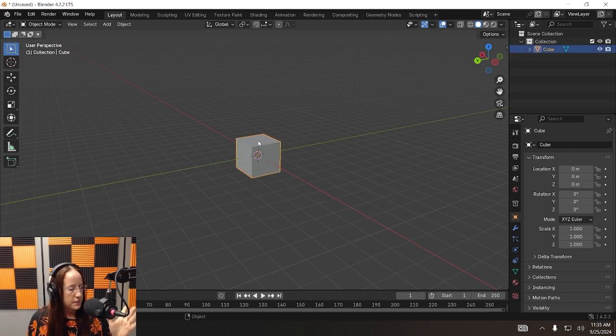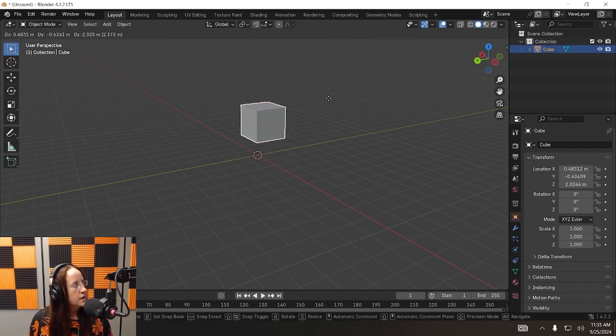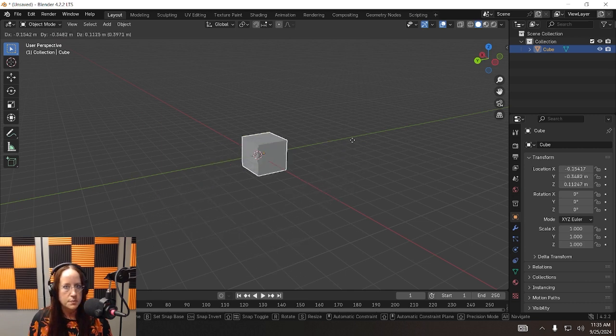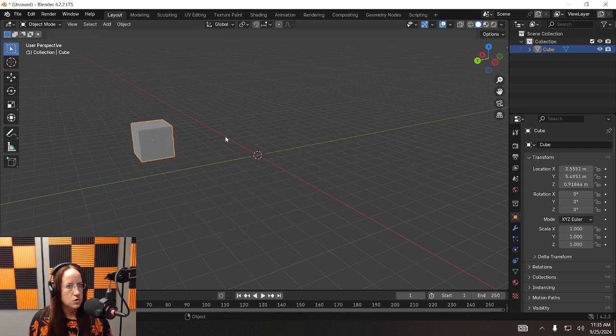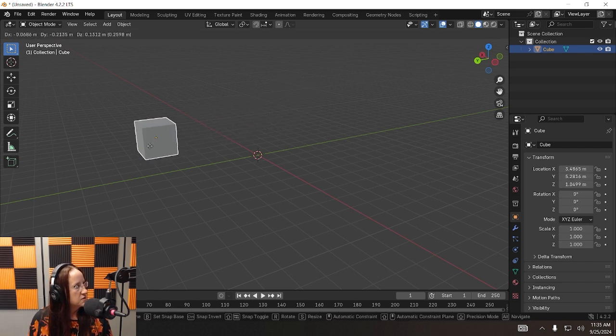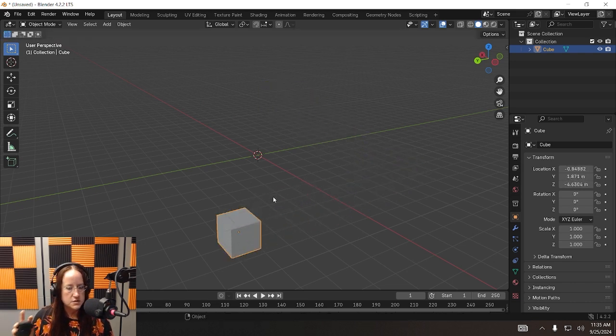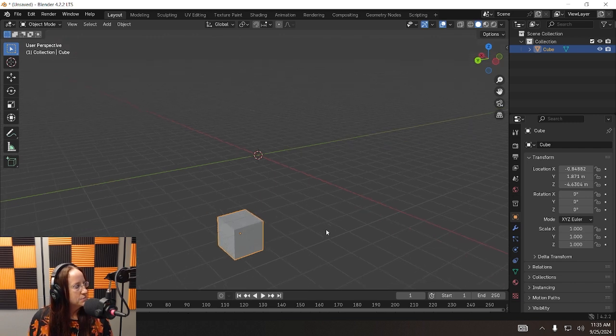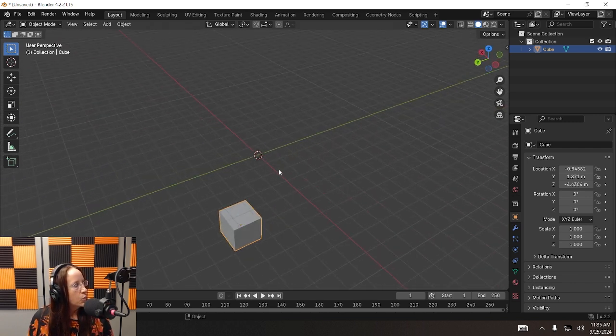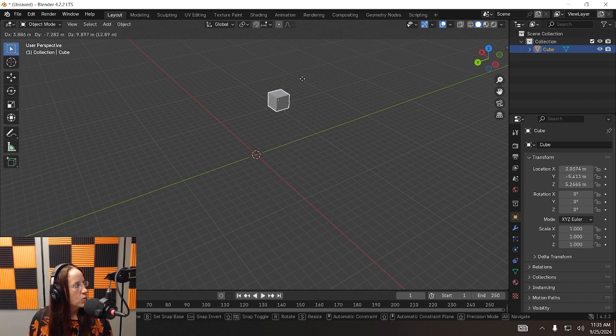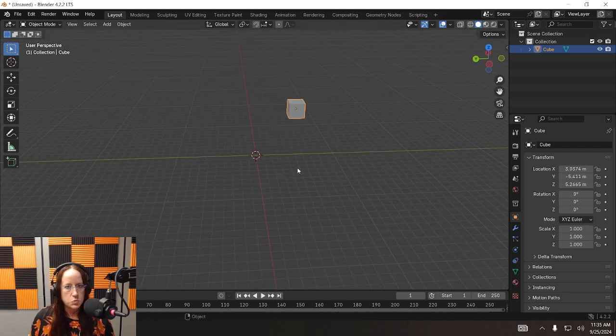Select your cube by clicking on it and press G on your keyboard. Just tap it. You don't have to hold it down. And you notice, ta-da, it is now locked to your mouse cursor. You can manually move the cube to wherever you want it to be. Now, here's what's important. While you're moving things, again, press G to grab, move it to a different quadrant, move it over here, left click to lock it in place. You'll notice as I'm moving it, how did it get down there? When you move things, it's moving on all axes at once from your specific perspective, which can be a bit irritating. So this is where fixed axis moving is really, really helpful.